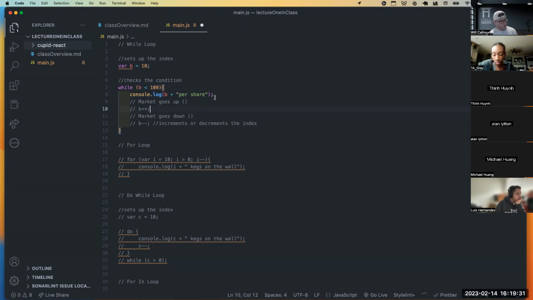Now there's some other nuance. This is a very basic explanation. And you might ask, well, if we don't know when the condition is going to happen, won't we obviously be stuck in a while loop? There's things that we can do to prevent that. But this is the basics of a while loop.